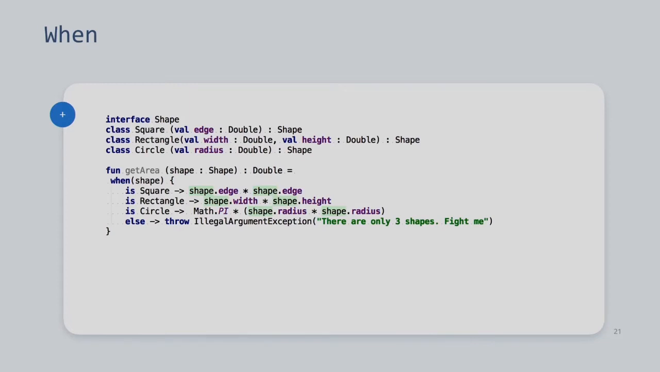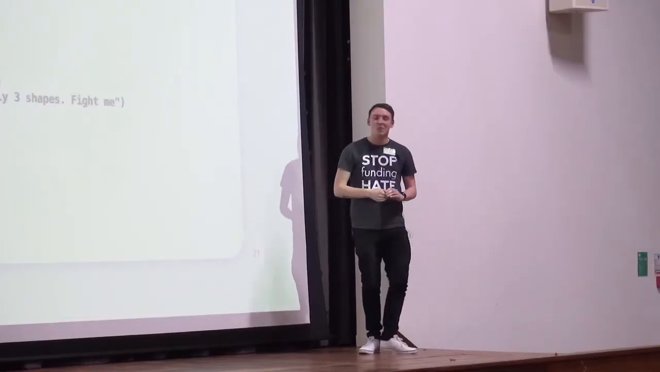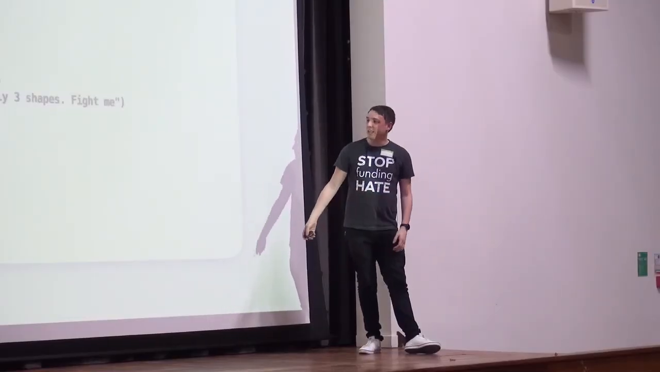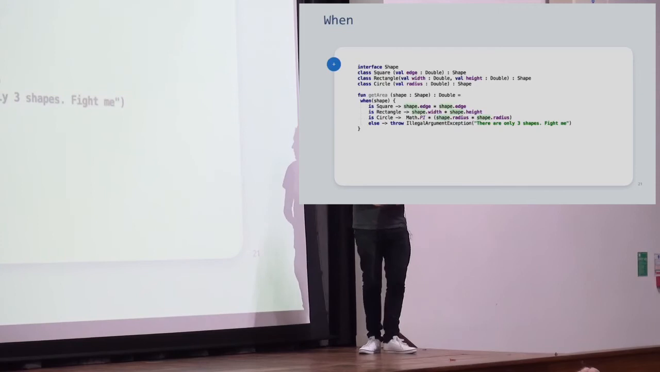And we have a top-level function called getArea. Now, some of you might point out that you'd probably put that getArea method on the interface. That ruins my demo, so I didn't do it. So what we're doing is we're doing the same thing again, essentially. We're saying, right, when the shape is a square, calculate the area this way. When the shape's a rectangle, calculate it this way. And when the shape's a circle, calculate it this way.